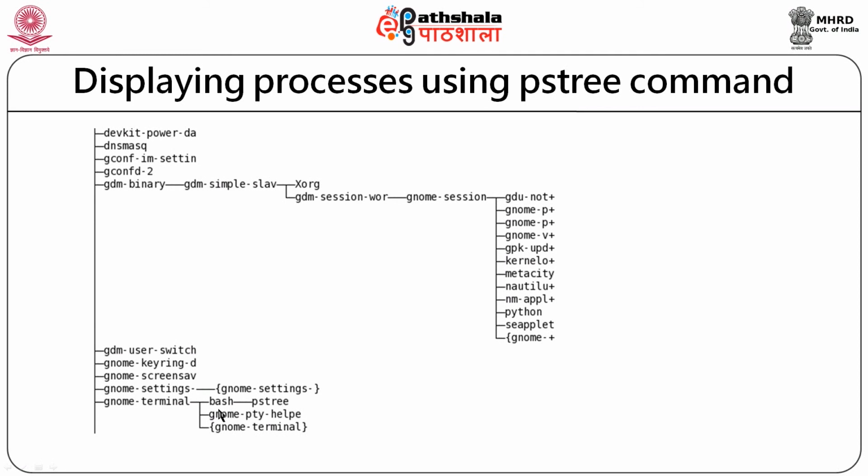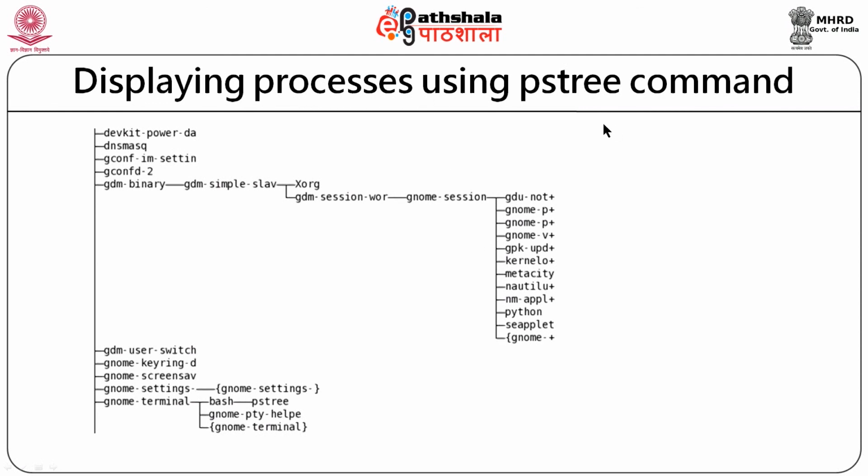You can see bash, the shell program, is itself a process of gnome terminal. So, gnome terminal is a process and bash is its child process. The pstree command that I have tried over here, through which the tree is generated, is also a process. So, this is how we can see the parent child relationship using the pstree command.